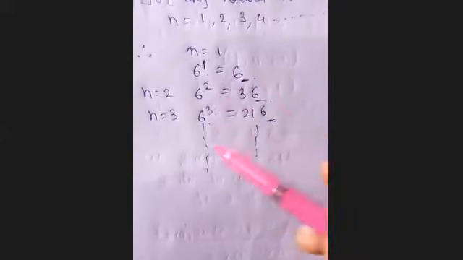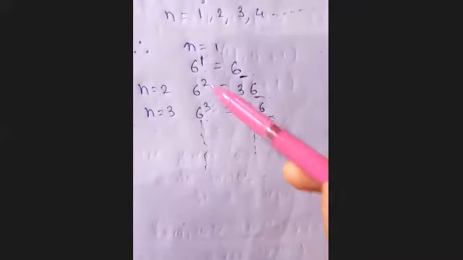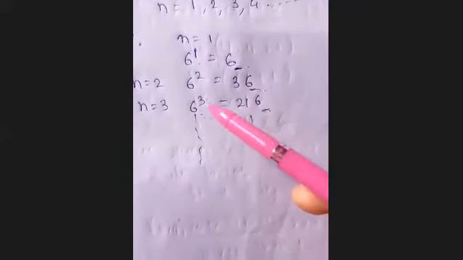What we are observing is that when you take a natural number in place of n, all the values end with 6, not with 0. So at the end we can observe that no 6 power n value ends with the digit 0. Hence 6 power n cannot end with the digit 0 for any natural number n.